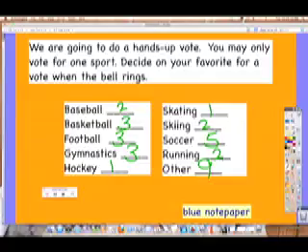Wait, question, Maddie? Yes. Oh my goodness. Percent first. Thank you for catching that. Percent first, and then the degree. All right, here we go. Now you guys have the data on your paper. The first one is baseball, right? How many people chose baseball?